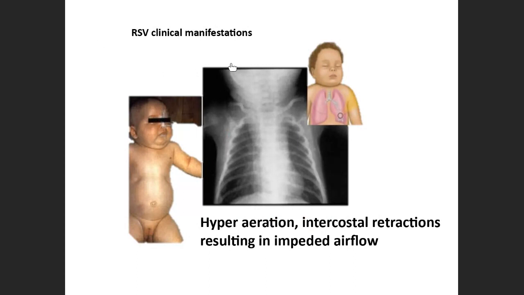Here, in a patient of RSV, you will see this. In the radiological examination, you can see hyperaerated lungs. It will show translucency on X-ray. Hyperaerated means hyperinflated, or increased lung volume because of trapped air inside. And you will also see intercostal retraction. If you can see this picture, the retracted intercostal muscles, because of which the patient's chest will appear like this. This is known as intercostal retraction.